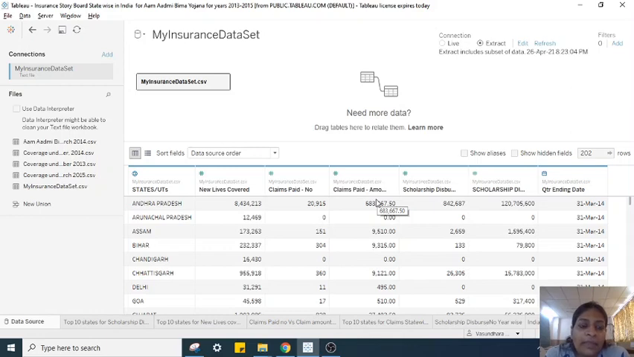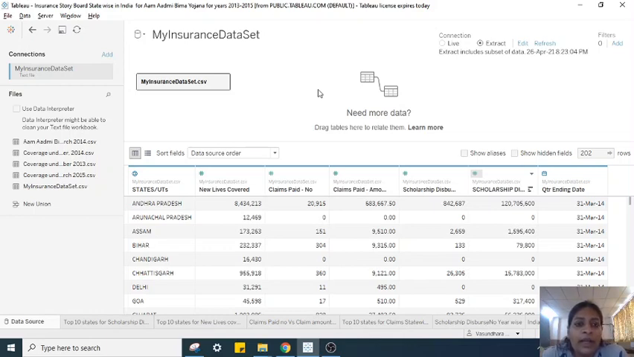So I have taken up this Tableau challenge from Smart Interns, and the domain I have selected is insurance, and from insurance I am selecting the data from the years 2013 to 2015 for Aam Aadmi Bima Yojana. So I have analyzed the data for Aam Aadmi Bima Yojana for the years 2013 to 2015, which consists of the data from different states across India.